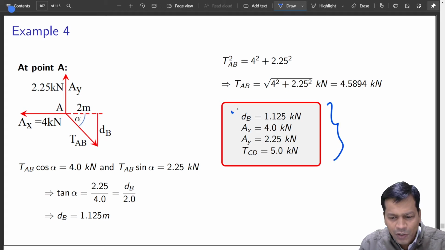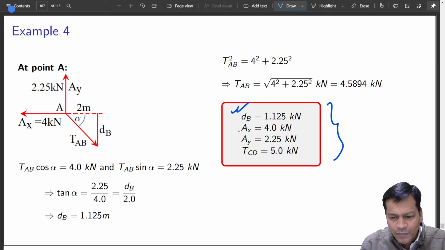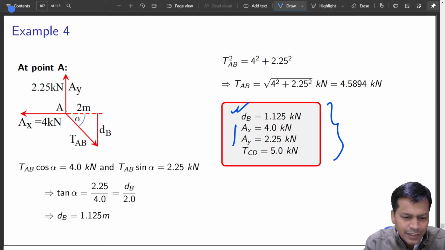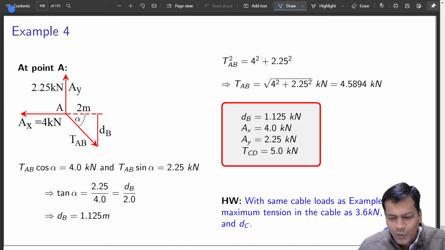So dB is now known, that is the sagging at the point B. A_X, A_Y reaction at A is found out, T_CD is known also. T_CD, that is the maximum tensile load that is coming to segment CD, is also known. So with this one example, concentrated load only you have to cover now. We need not go further into distributed load.